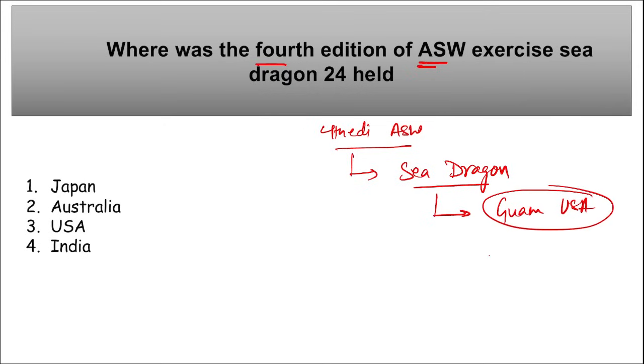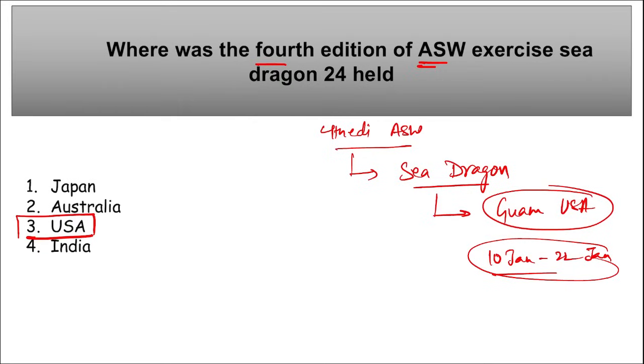Right? This exercise is being held from 10th of Jan to 22nd of Jan. Currently this exercise is going on at the Air Force base in Guam, USA.